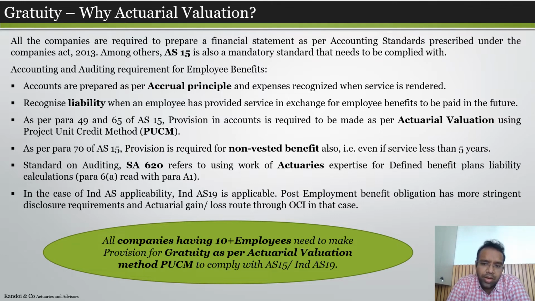Gratuity is one of the employee benefits, and as all companies are required to follow the Companies Act 2013, in that we have various accounting standards, and AS 15 is one of the applicable accounting standards which is also to be complied with by all the companies. As per this accounting standard 15, accounts are to be prepared as per the accrual principle, and expenses need to be recognized when service is rendered and not on a payment basis. Although payment can happen in future years, we need to recognize the expense when service is rendered.